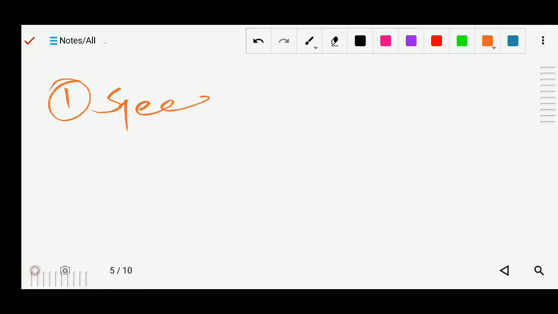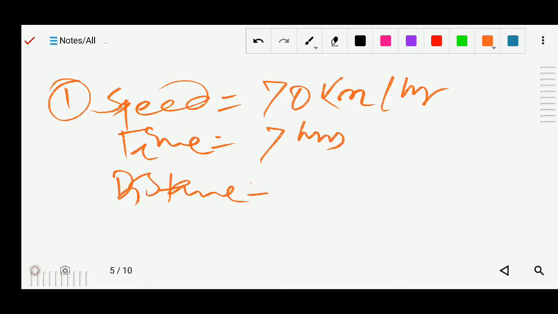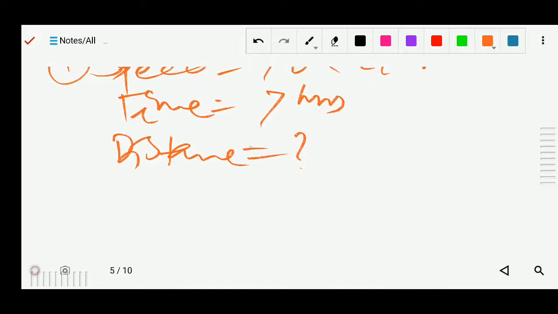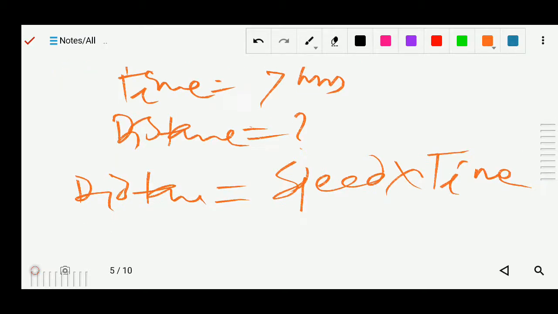Question number 1. Speed is already given. Speed is 70 kilometer per hour. Time is given. What is the time? 7 hours. And you have to find the distance. So distance equals what? You know the formula for the distance, we have just studied it. Distance equals speed into time. So what is the speed? Speed is given already, which is 70 kilometer per hour.